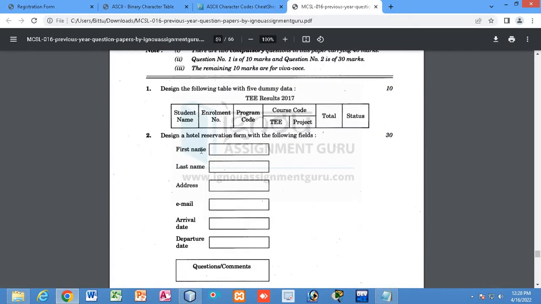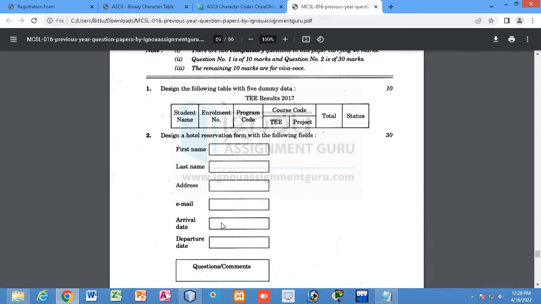You can see the first name and last name fields. They might ask you to validate these fields so that the user can only input alphabet characters, and all numbers and special characters will be restricted. How can you use JavaScript to validate? That I will show you first.